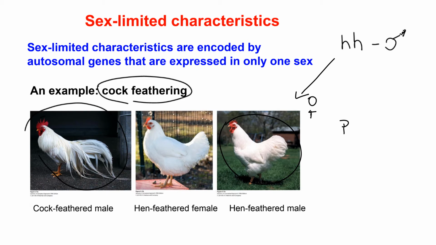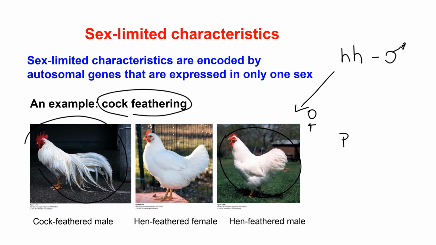So if a male or boy is heterozygous, or if he is homozygous dominant, of course, he will show precocious puberty. In females, it does not manifest. A female can be heterozygous, and if she is heterozygous for precocious puberty, she does not show any phenotype. Even if she is homozygous, she does not show any phenotype, but she can pass it on to her sons who will manifest precocious puberty.